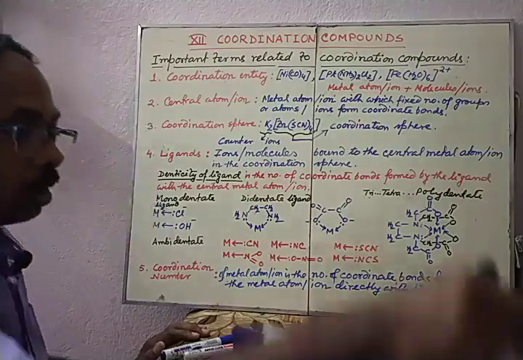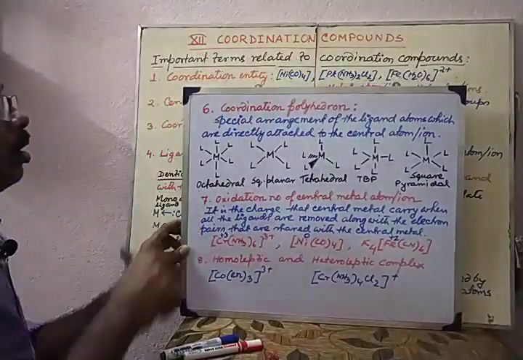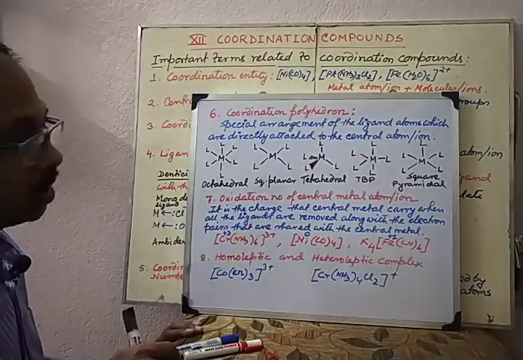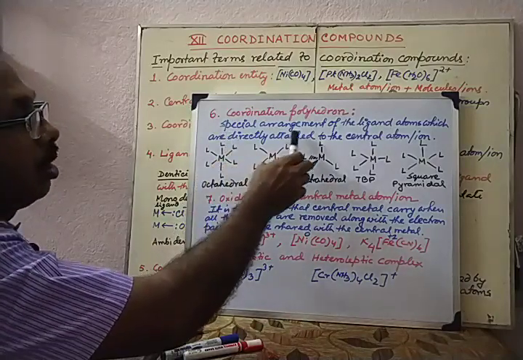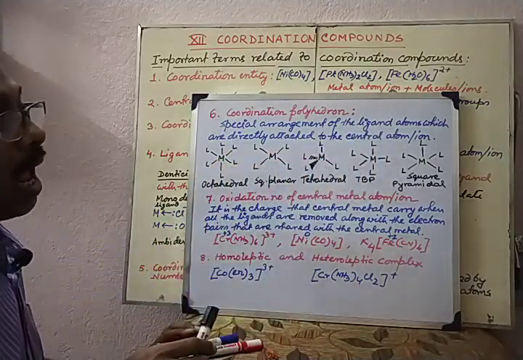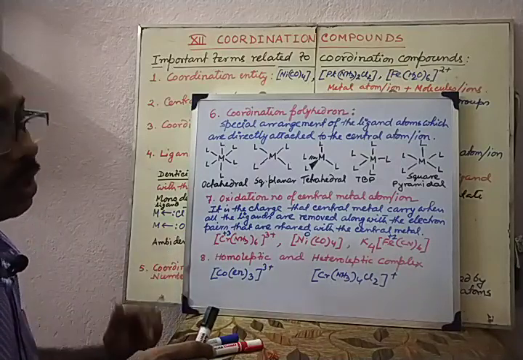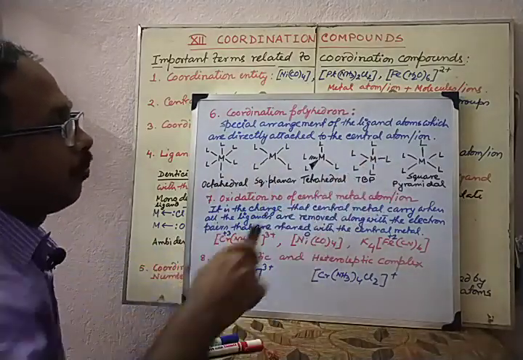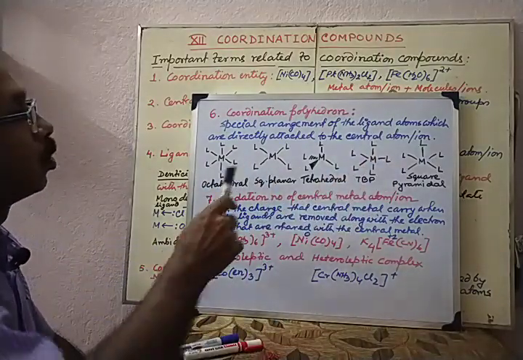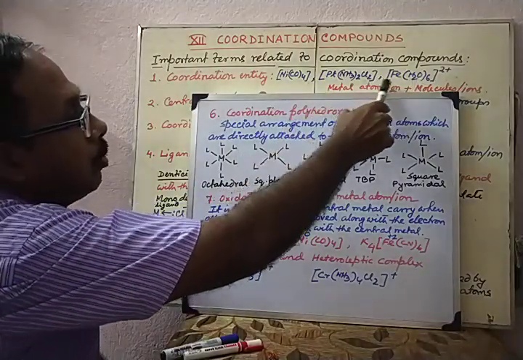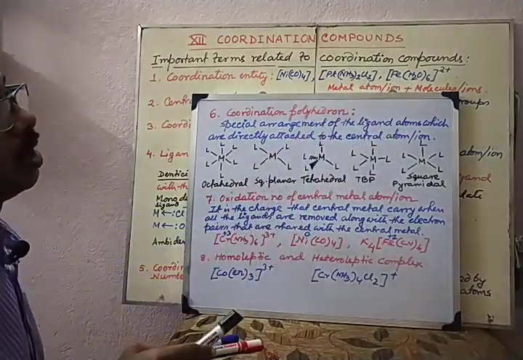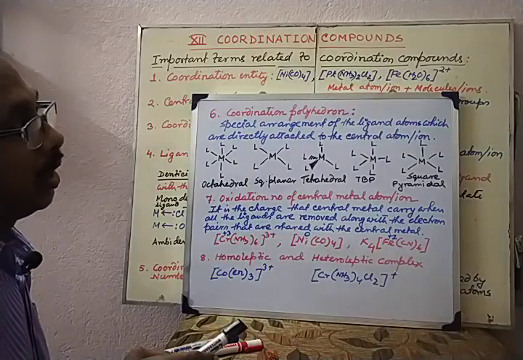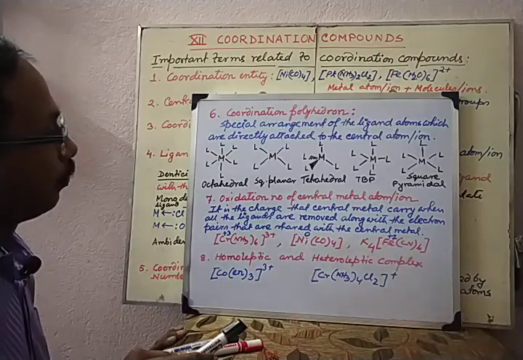Next is coordination polyhedron. What is that? It is the spatial arrangement of the ligating atoms, how they are arranged in 3-dimensional space, which are directly attached to the central metal ion. So in these examples, suppose in water the oxygen atom is ligating with the iron. Now how are these oxygen atoms arranged surrounding the iron?